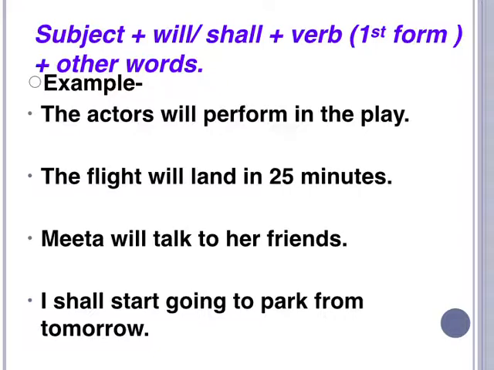For example, the actors will perform in the play. So the actors is the subject, and will or shall, so we used will. And perform, now perform is a first form. Okay, and in the play is other words. Similarly, the flight will land in 25 minutes. The flight is the subject, and we added will. Now land is the first form of the verb, and in 25 minutes is other words. Similarly, Meeta will talk to her friends, and I shall start going to the park from tomorrow. So this is all about the simple future tense.